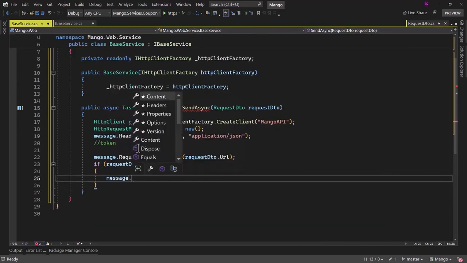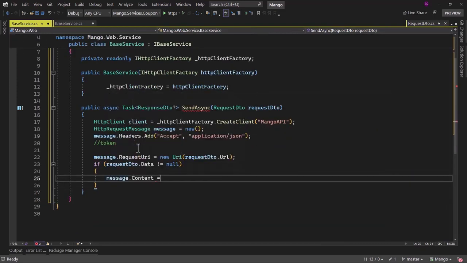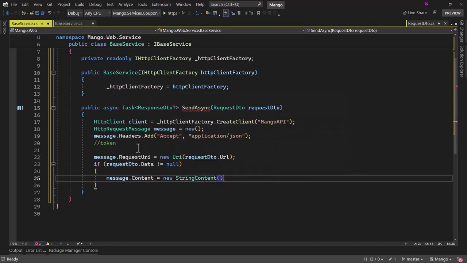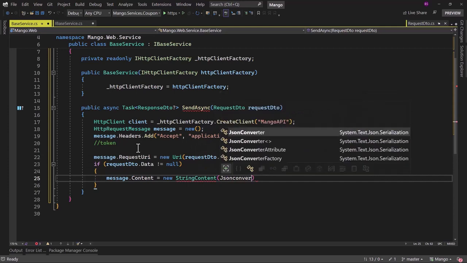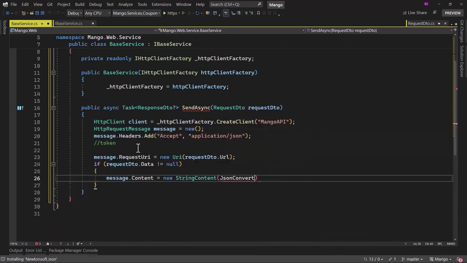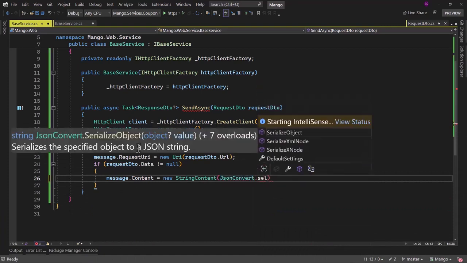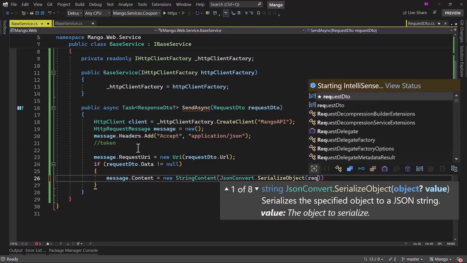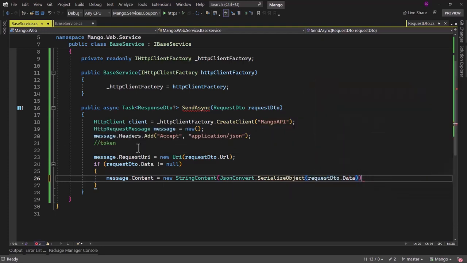For that, I will say message.Content is equal to new StringContent, and there we will use JsonConvert. We will have to add the NuGet package Newtonsoft.Json. Let me add that. And then we have SerializeObject there. I will pass the requestDto.Data.